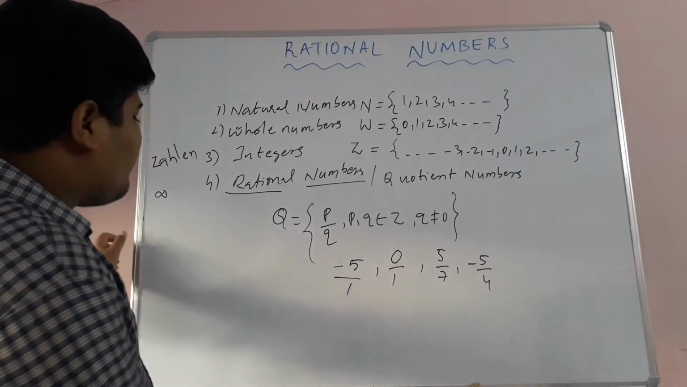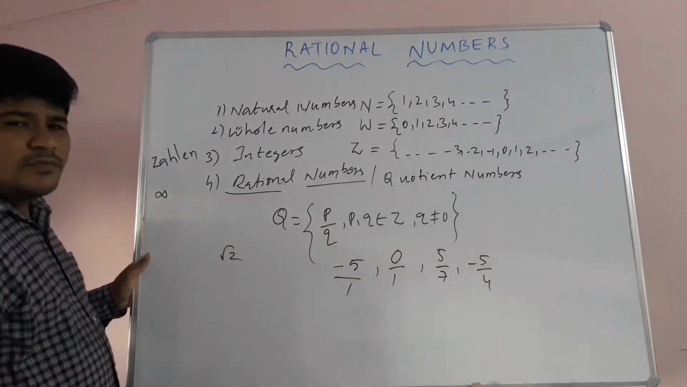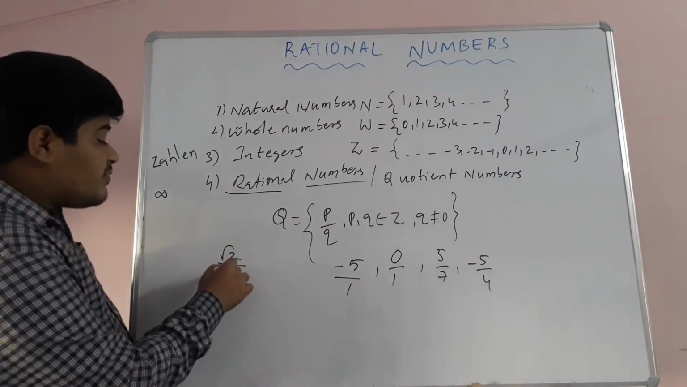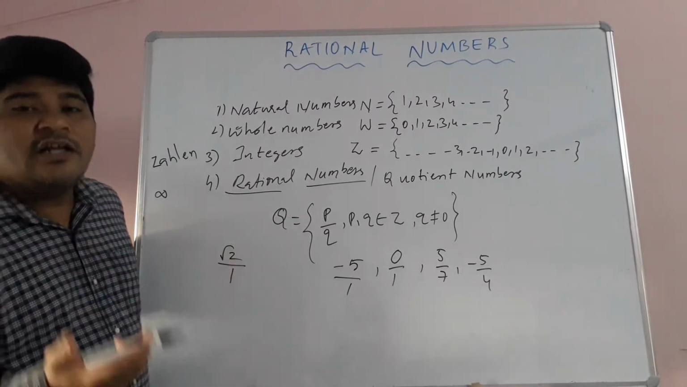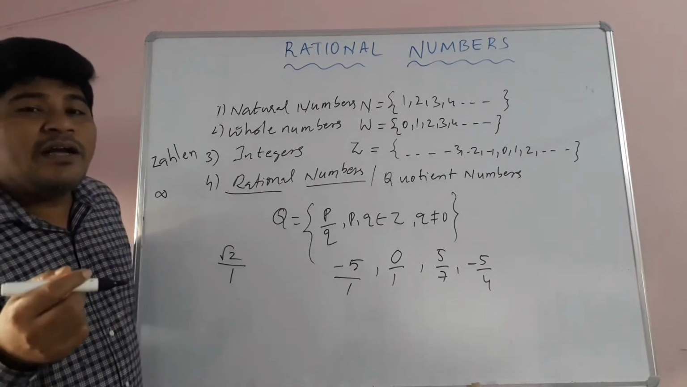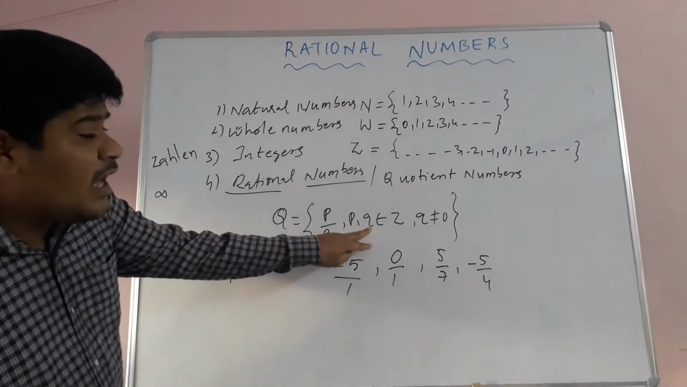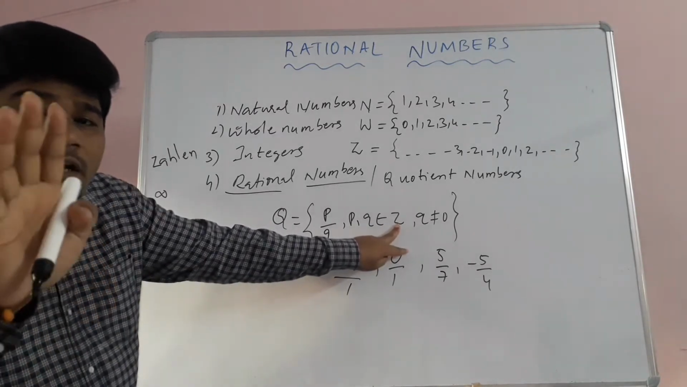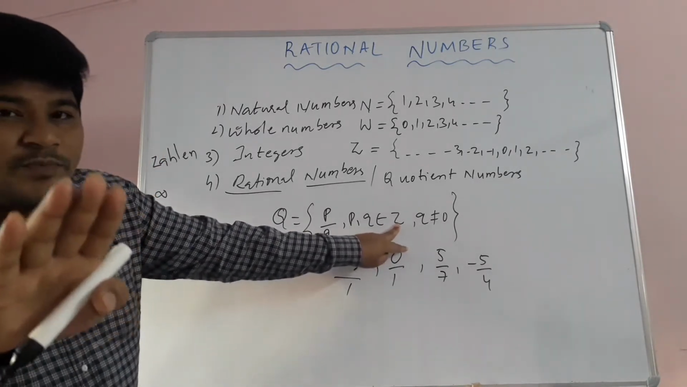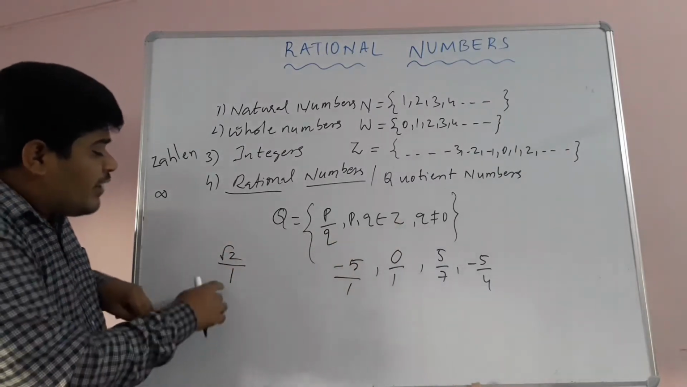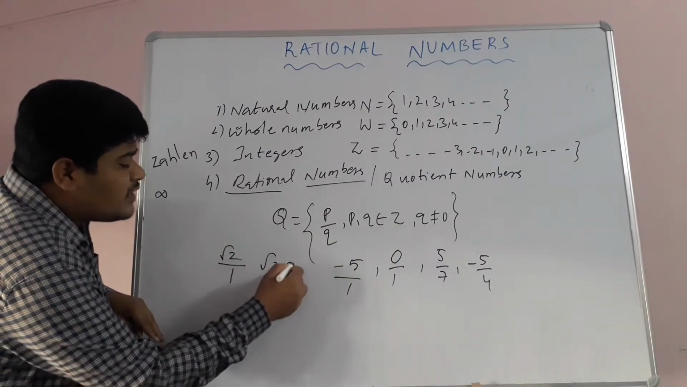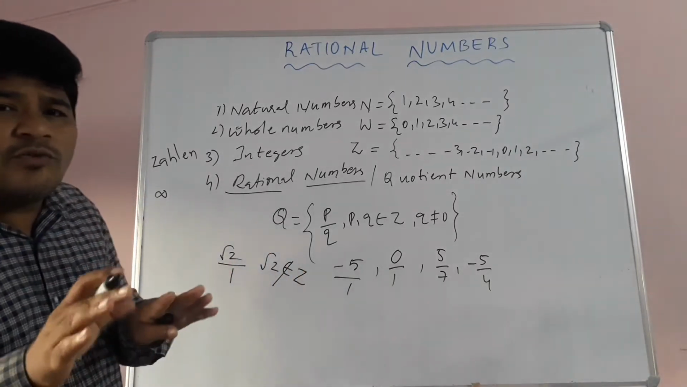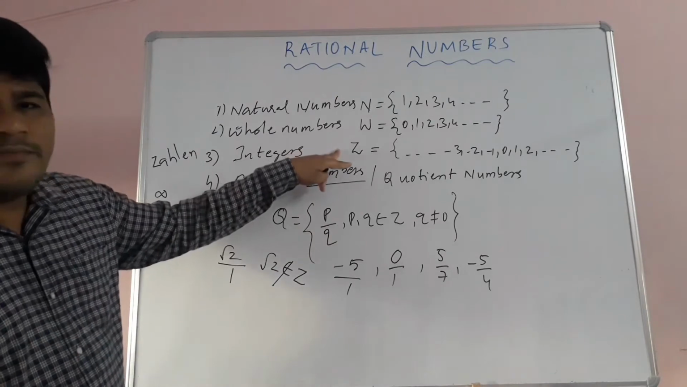Suppose you take root 2. Root 2 is not a rational number. You may think, why? Root 2 can be written as root 2 by 1, so why is it not a rational number? Because what is the condition? p comma q belongs to Z. It means both numerator and denominator must be integers. But here, if you take root 2 and 1, root 2 does not belong to the integer set. These types of root numbers are not there in the integer set.